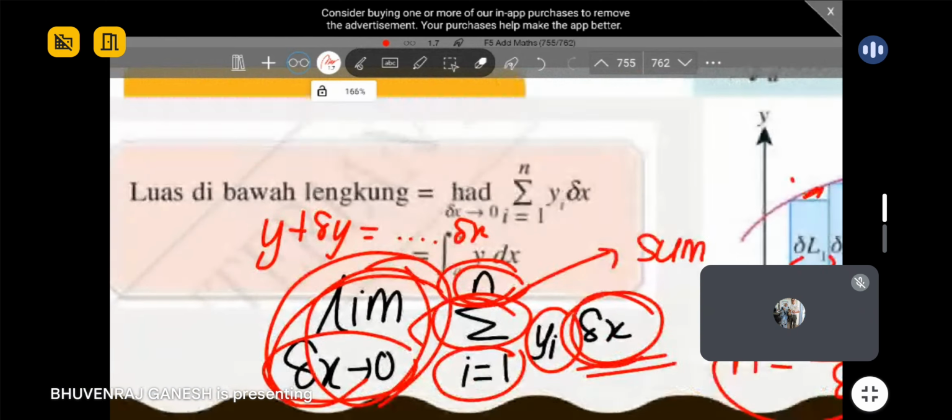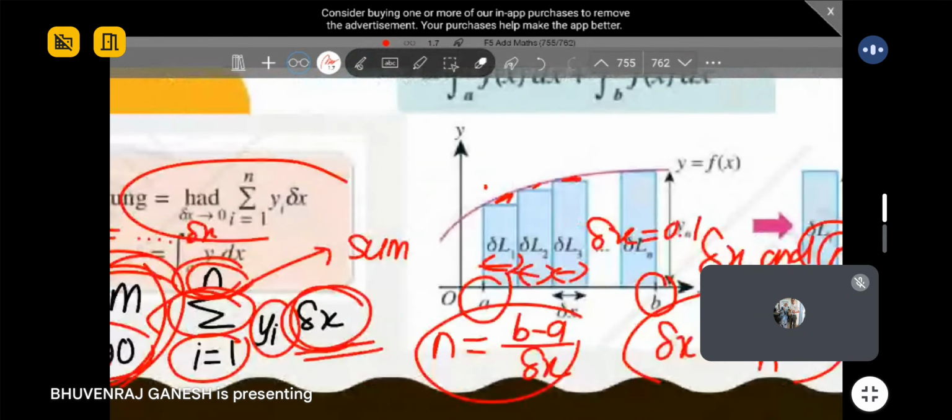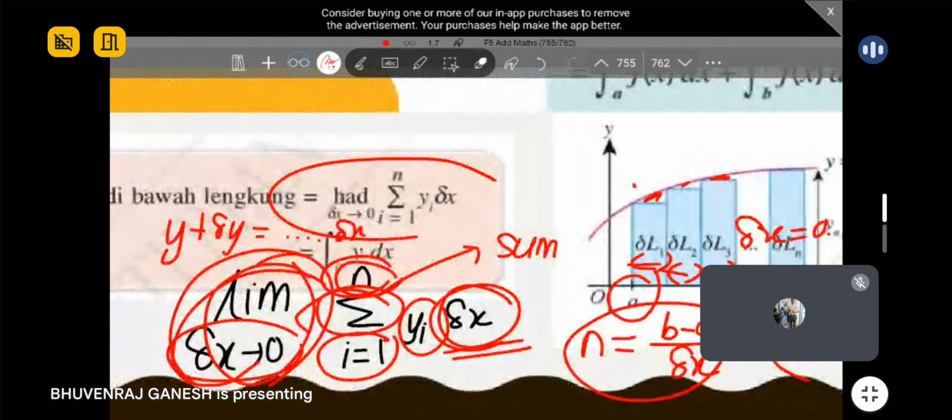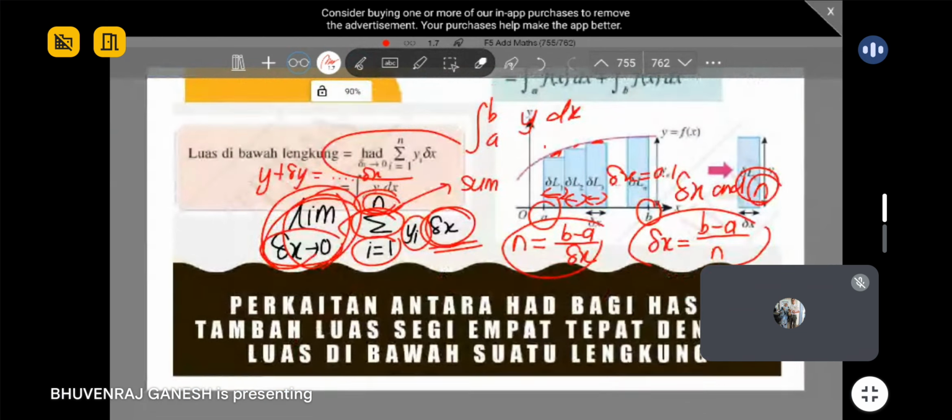You don't need to explain in so much detail. Just make sure you show this formula, then show the concept I showed here, plus the final answer: integrate from b to a of y dx. Okay, so hopefully you all understand this one.